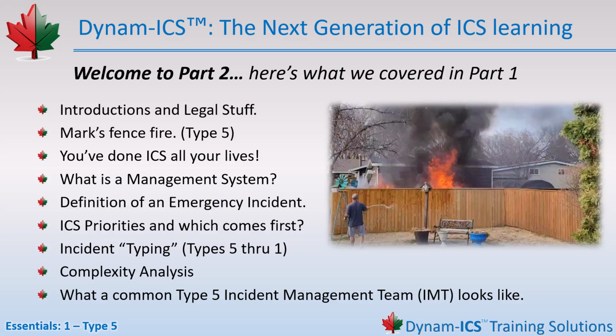We followed that with a complexity analysis, how to determine the incident type. It's the decision-making tool that helps you figure out when it's time to call in more help. And finally, we looked at what a Type 5 incident management team typically looks like. Small, local, and probably the same group that was already there when the thing started.